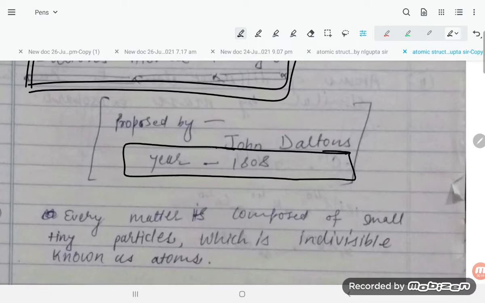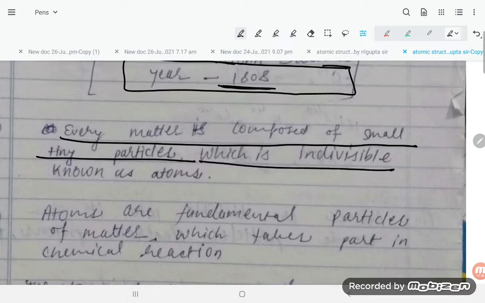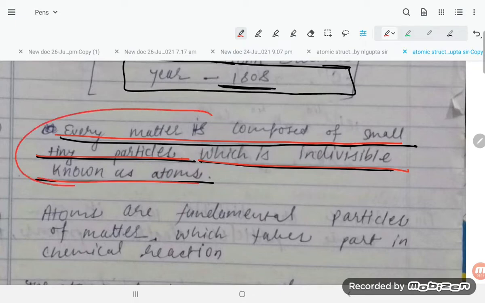The first point: every matter is composed of small tiny particles which are individually known as atoms.